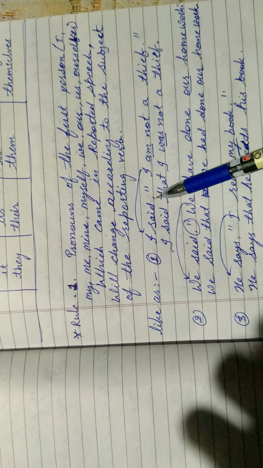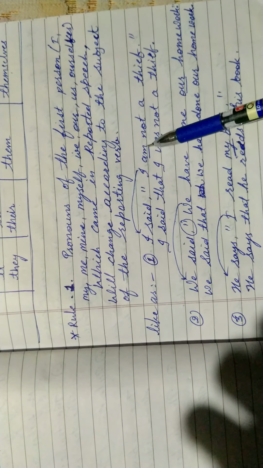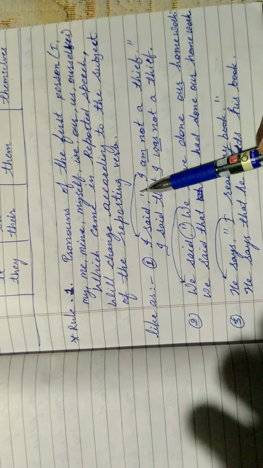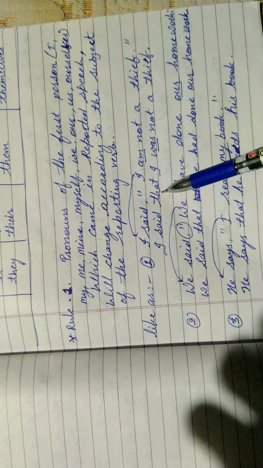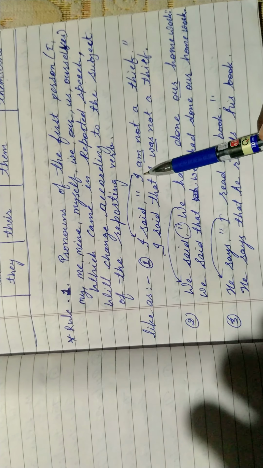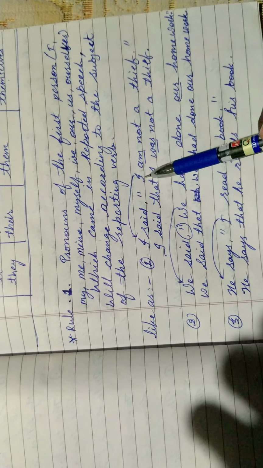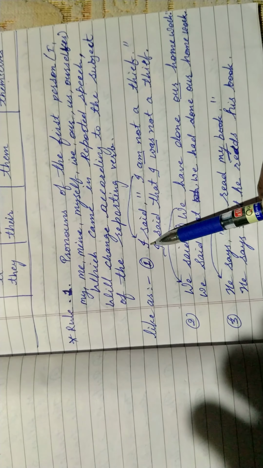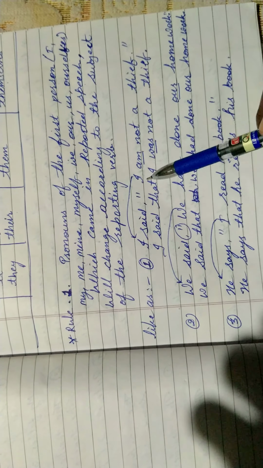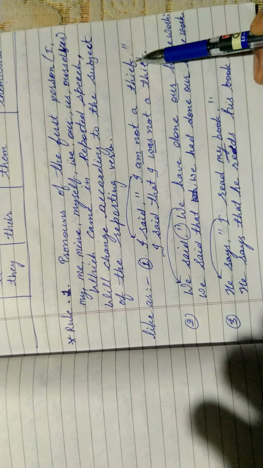I said, "I am not a thief." Here the I after said is the subject of the reported speech, and this is also the subject of the reporting verb. This portion is called the reporting verb and this portion is called the reported speech.